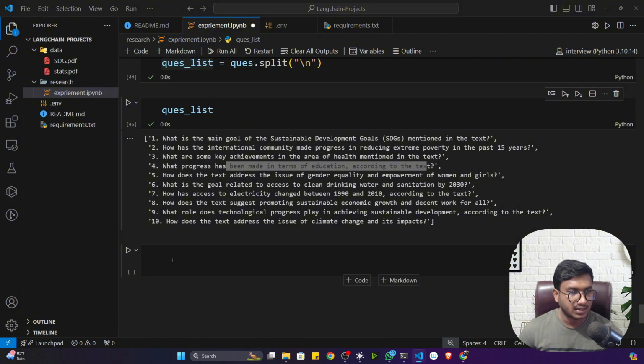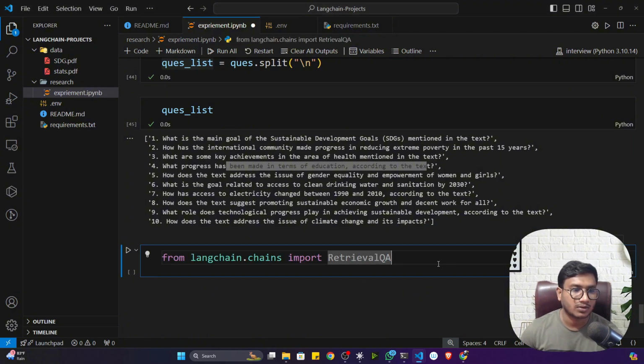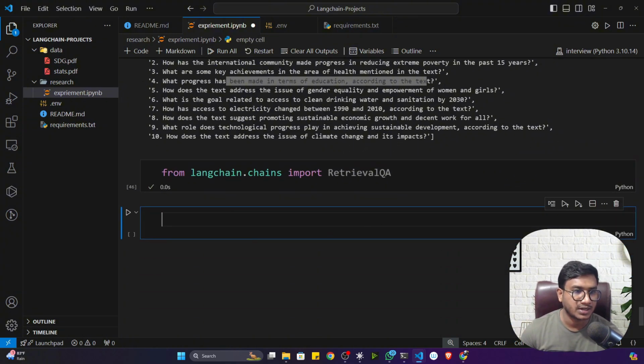Now for this, let's create a retrieval QA chain, question answer chain, because inside chains we have different chains. I think I told you. Now I'm using the retrieval QA chain. This chain I already used with my vector DB. I think you remember. Let's create it.